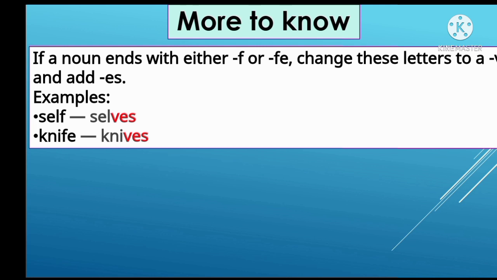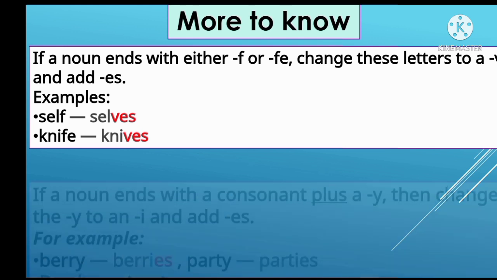So you have to change f and write here ves. You add ves for making it plural, shelves. Like this, knife, last letters fe. So you change this fe and add ves for making it plural, knives. Students, you have to follow these rules for making the plural.